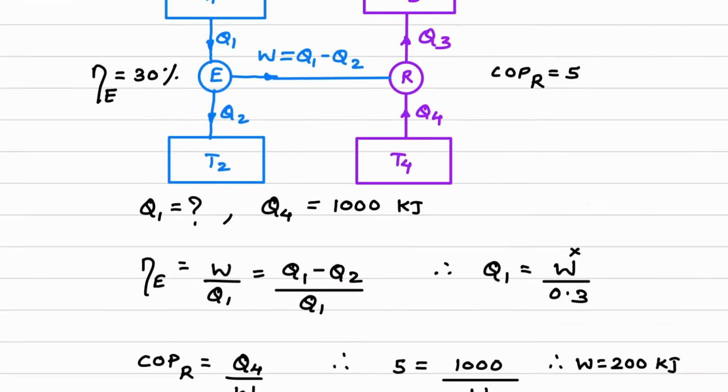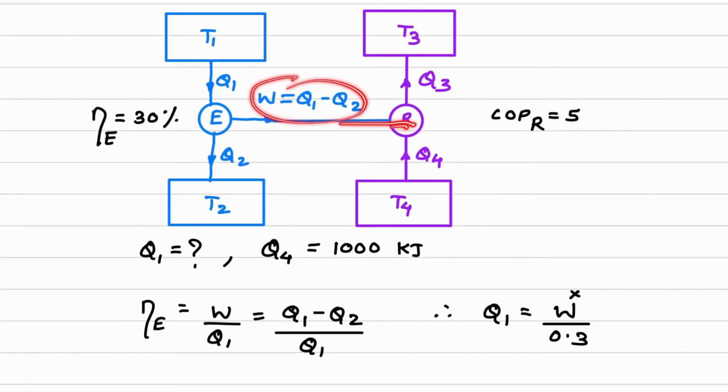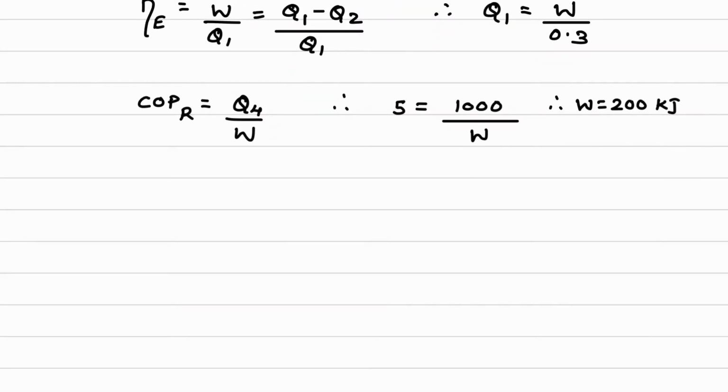Now substitute this W value in this equation. Here the same work is being supplied to the refrigerator that is developed by the engine. So I'll consider this equation again. Q1 is equal to W value 200 divided by, W upon 0.3. So W is 200 divided by 0.3. So I can calculate the Q1 value. Therefore Q1 value is how much?